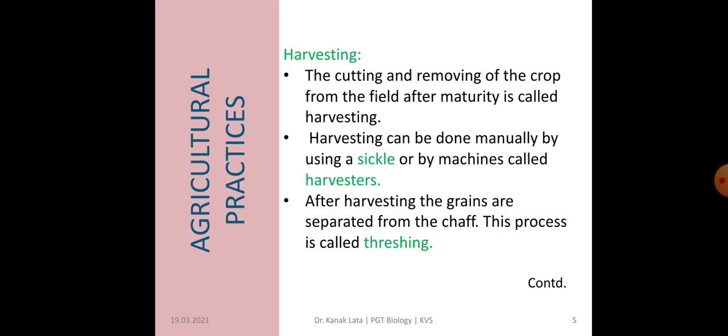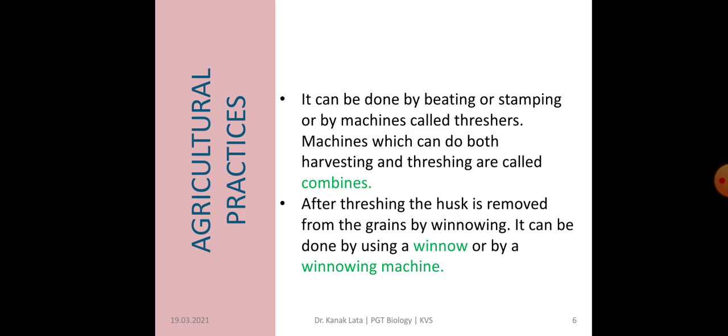After harvesting, the grains are separated from the chaff, and this process of separating grains from the chaff is called threshing. Threshing can be done by beating or stamping or by machines called threshers. There is one machine called a combine which can do harvesting and threshing at a time. So combine is a machine that can do both harvesting and threshing.